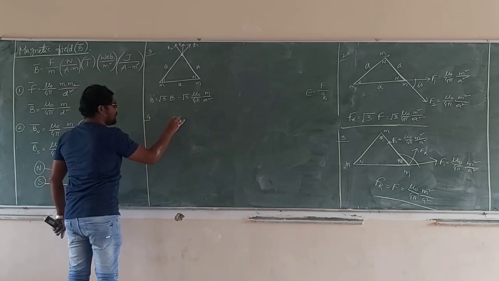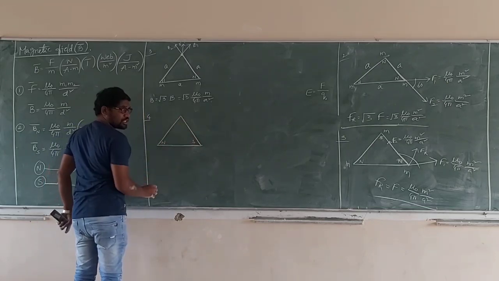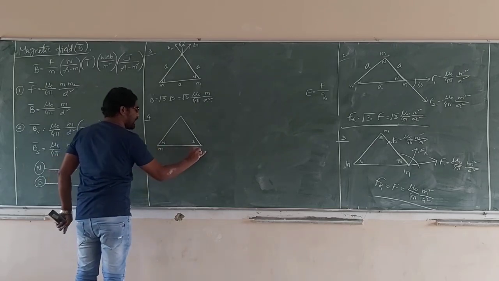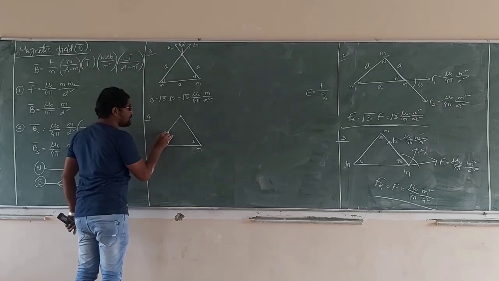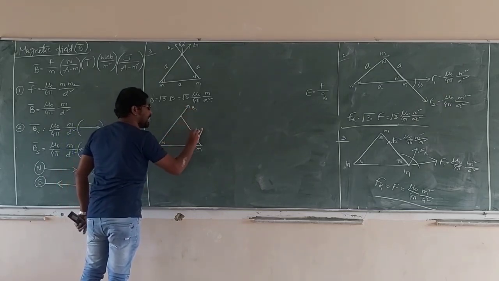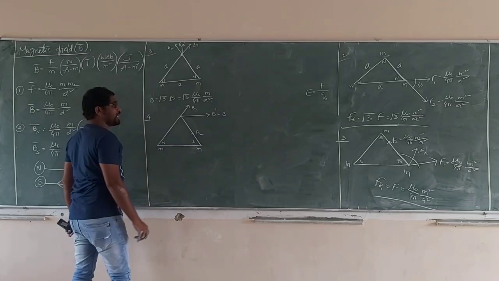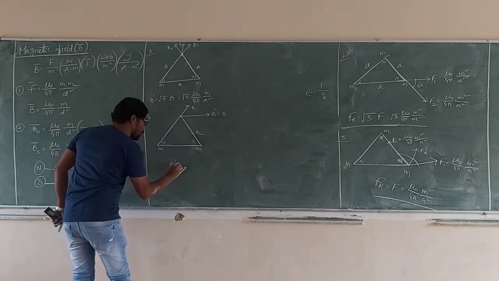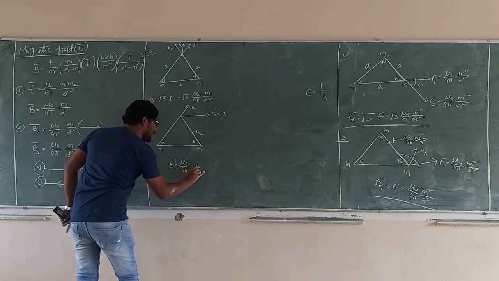Again, the fourth one, same like that, but one of the poles is reversed. This is a North pole and this is a South pole, pole strength m. What is the resultant magnetic field at the corner? Due to the North pole it is outside, B1. Due to the South pole it is inside, B2. What is B dash? The angle is 180. So B dash is equal to mu naught by 4 pi of m by a square.